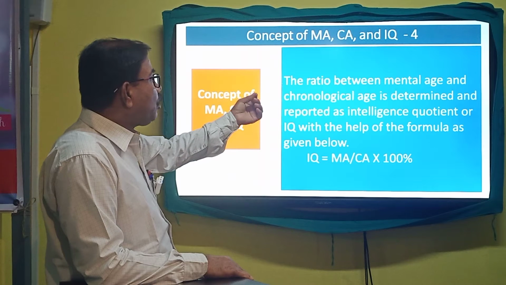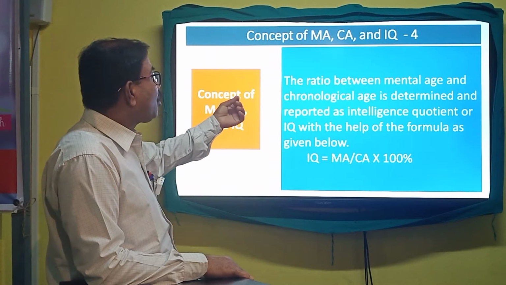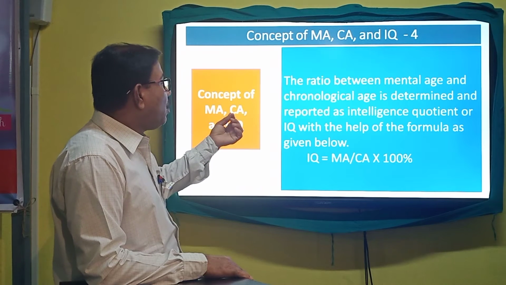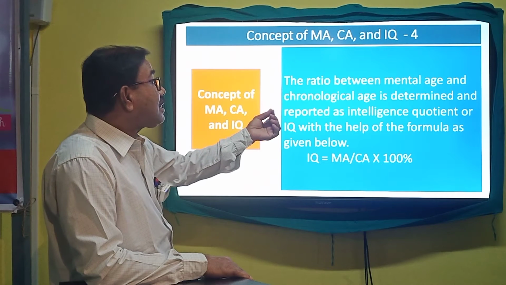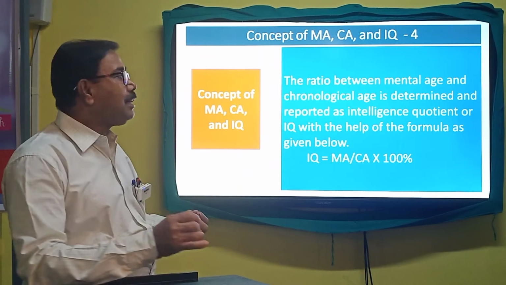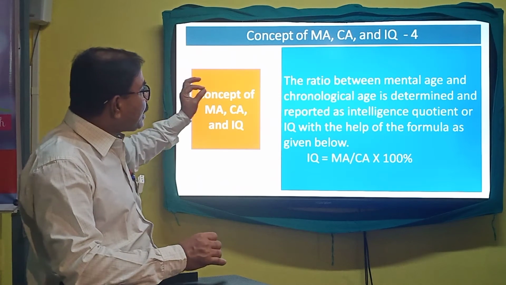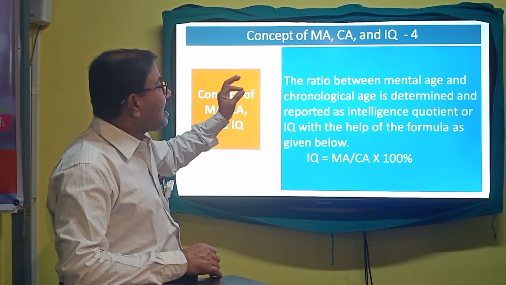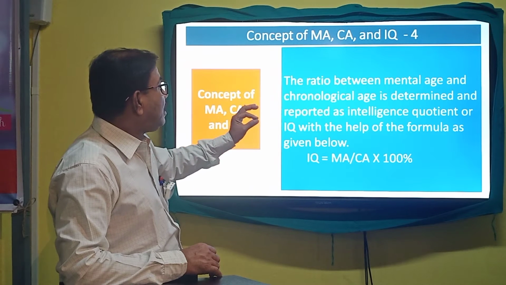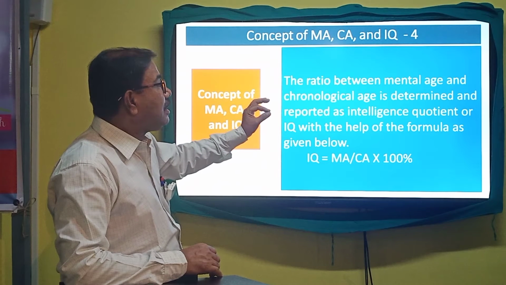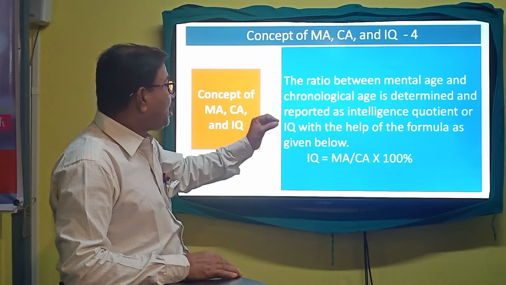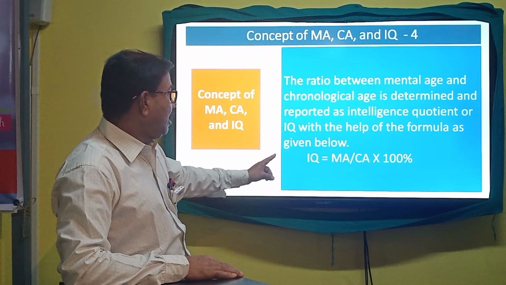The ratio between mental age and chronological age is determined and reported as intelligence quotient, or IQ, with the help of the formula as given below.